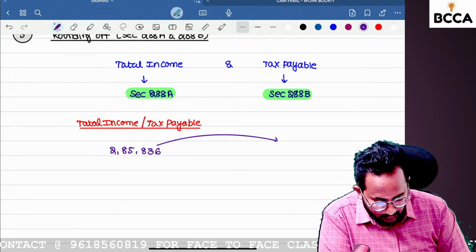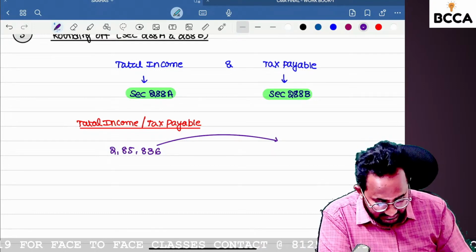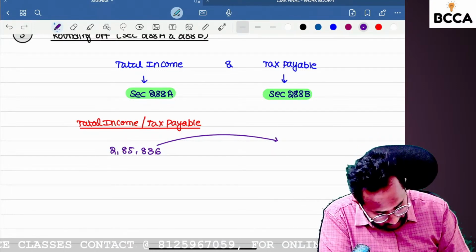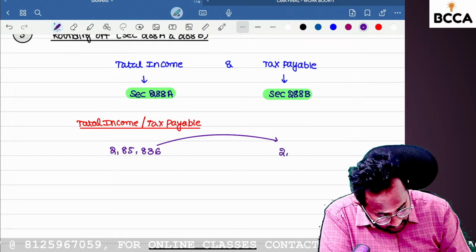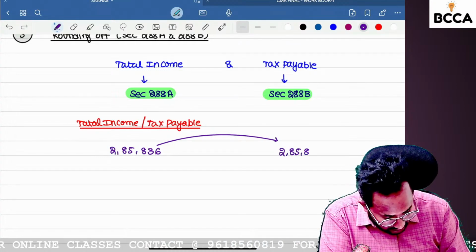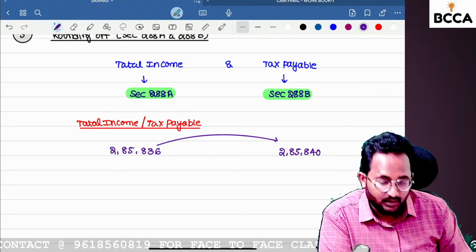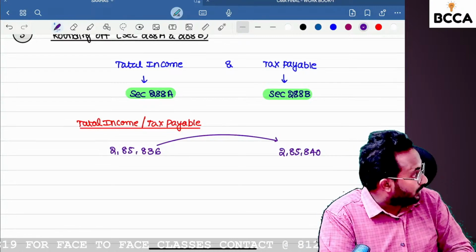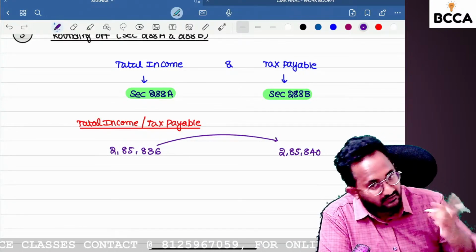Can you tell me for 2,85,836, it should be rounded off to what? 2,85,840 only. Nearest multiple of 10.